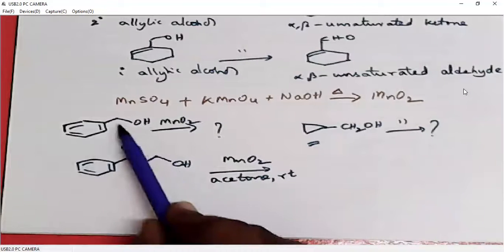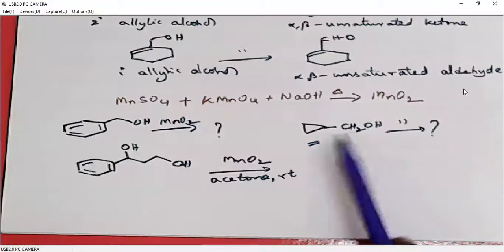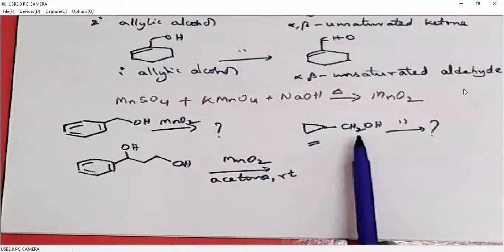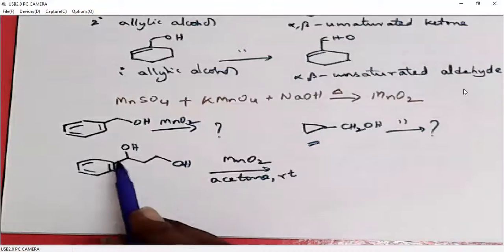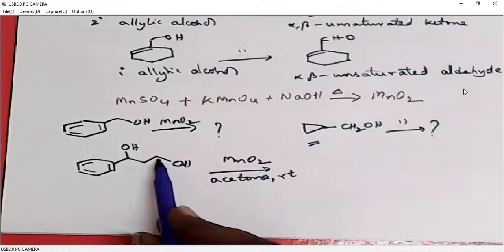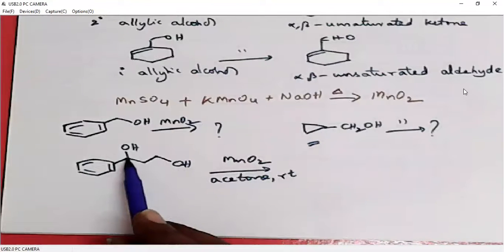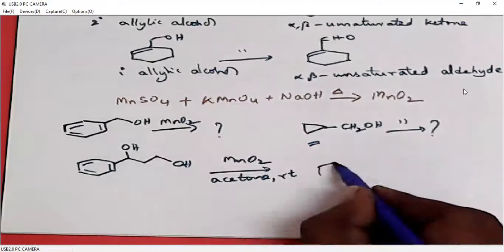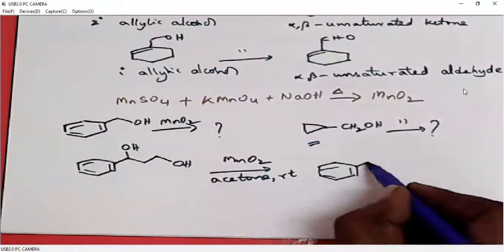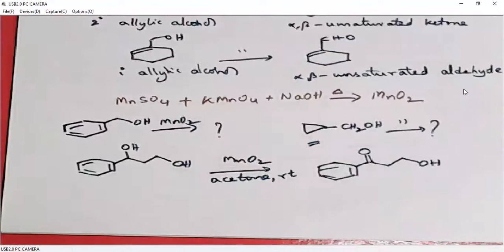In this case, benzylic alcohol will be oxidized to benzaldehyde. The cyclopropyl methyl alcohol will be oxidized to cyclopropyl carbaldehyde. In this case, we have two different alcohols: one is benzylic alcohol, another is a normal primary alcohol. Because MnO2 is a mild oxidizing agent, it can only oxidize benzylic alcohol, but not other alcohols. So out of these two, we can selectively oxidize only the benzylic alcohol, and the other alcohol will not be oxidized. So MnO2 can be used in selective oxidation.